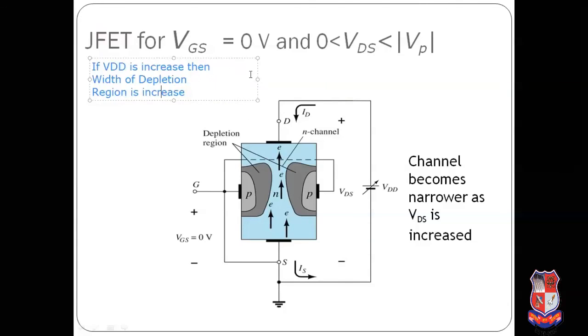If VDD is increased, then width of depletion region is increased. So drain current is less flow in the circuit. So it is known as VGS equal to 0, so maximum current can flow. So if VGS equals 0, and the depletion region is increased, then drain current decreases in the circuit.